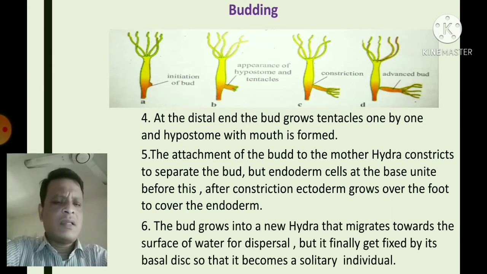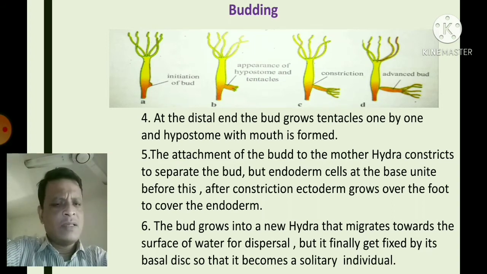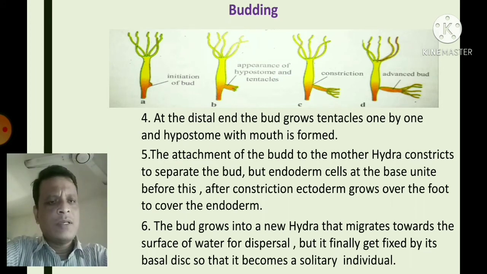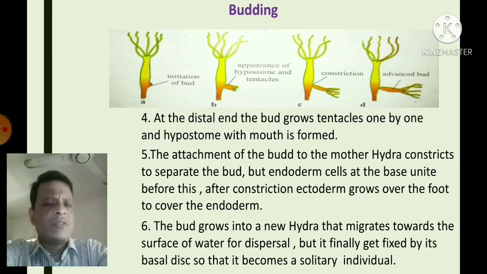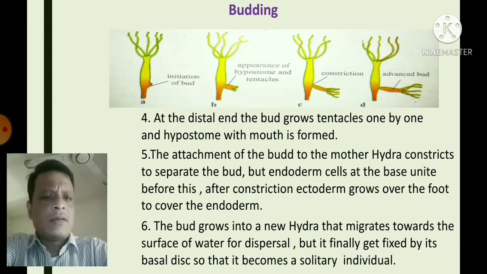And number 6 is the last step of the budding process. The bud grows into a new Hydra that migrates toward the surface of the water for dispersal, but it finally gets fixed by its basal disc so that it becomes a solitary individual. This is the very simple process of budding, which is commonly found in Hydra. This is the usual mode of reproduction found in Hydra.